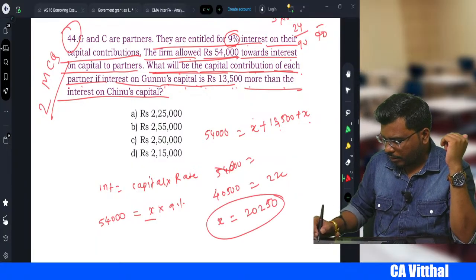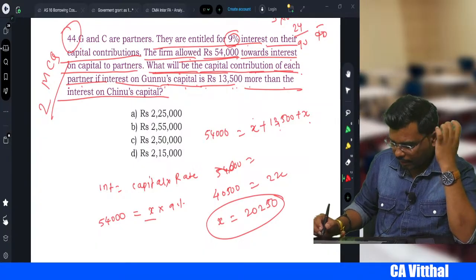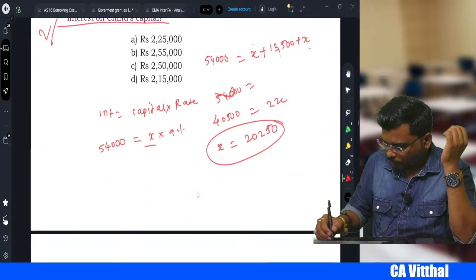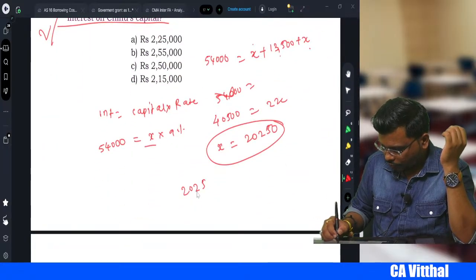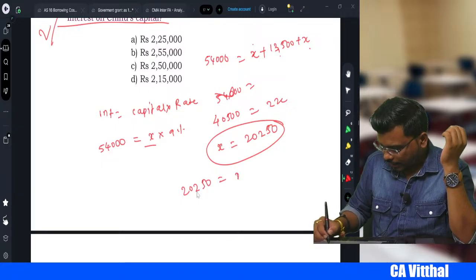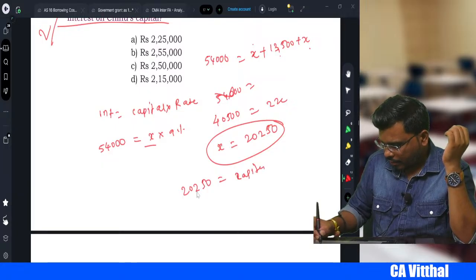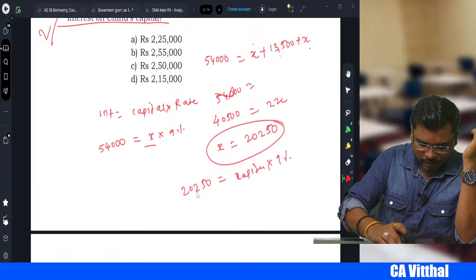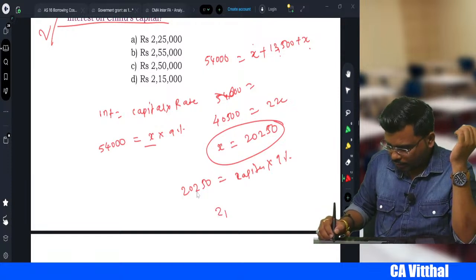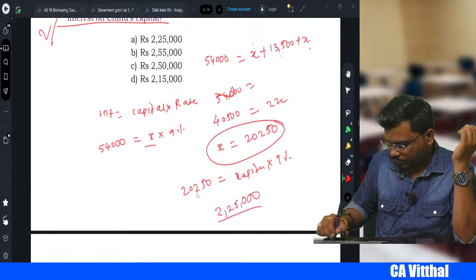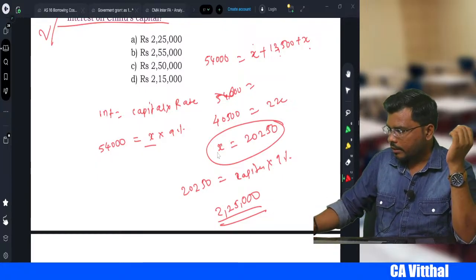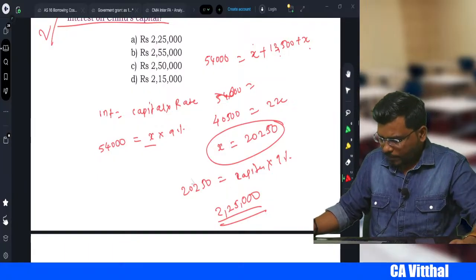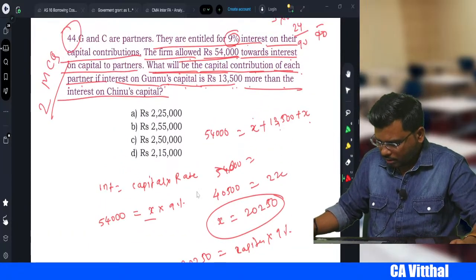Now how much is the interest rate? 9% per annum. So now the interest is 20,250, which is equal to capital into 9%. So divide by 0.09 and you will get 2,25,000. This should be your answer. This is the calculation part I was telling you about, so that's why this is very important.